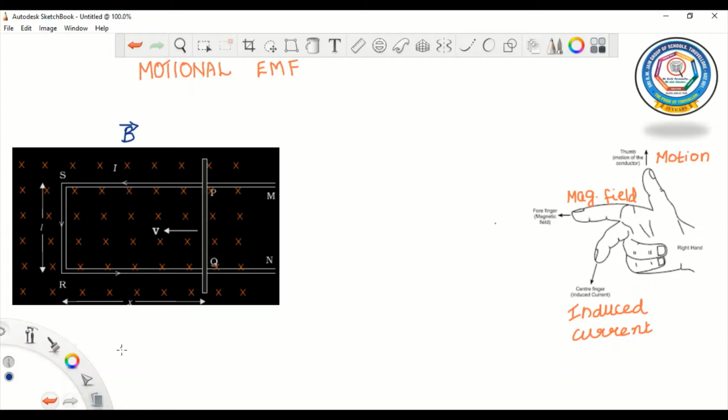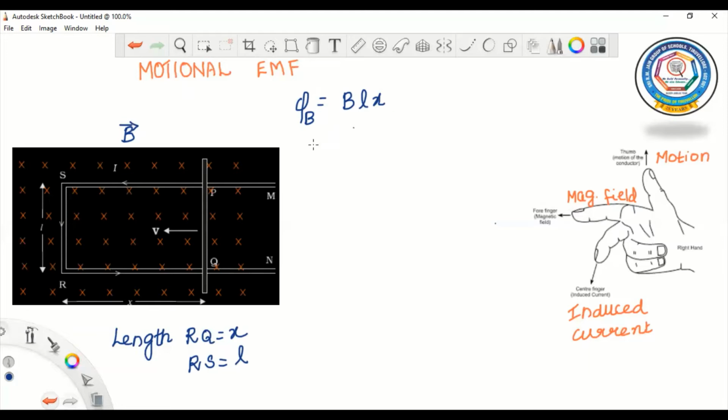Now, let us consider the length RQ is equal to X and RS is equal to L. The magnetic flux phi enclosed by the loop PQRS will be given as B L X. Actually here, X is changing with time.